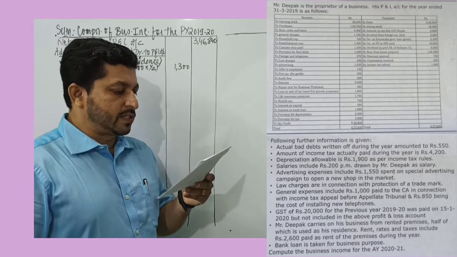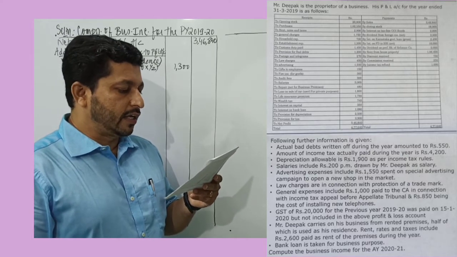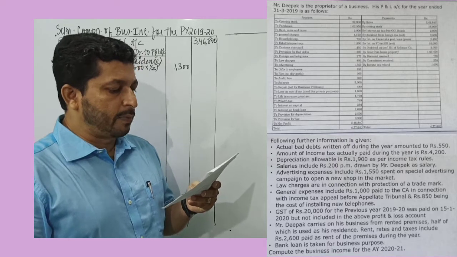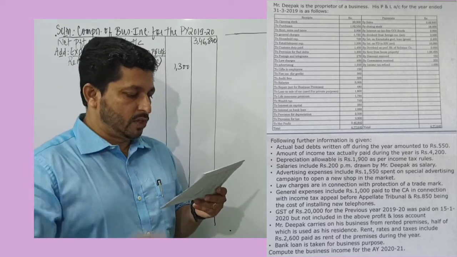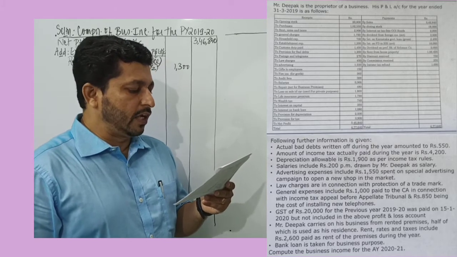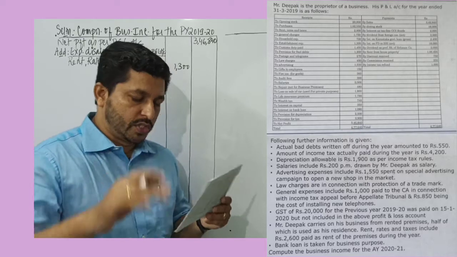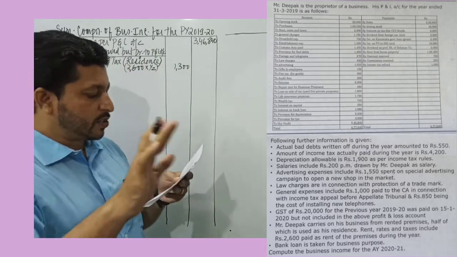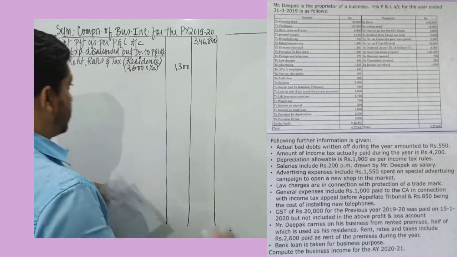The next item given is general expenses 1,750. Pertaining to general expenses, it's given it includes 1,000 paid to CA in connection with income tax appeal before appellate tribunal. That is an allowed business expenditure. And rupees 850 being the cost of installing new telephone. So that is also allowed. So general expenses relates to business. So that is allowed.